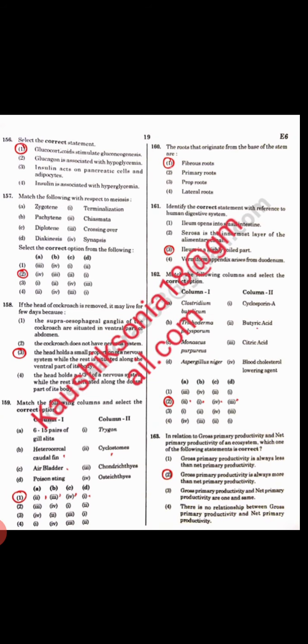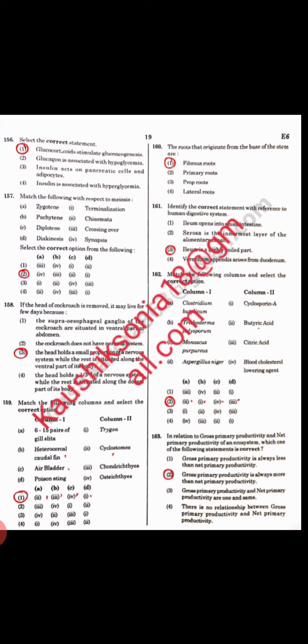Next, the roots that originate from the base of stem are fibrous roots in monocot plants. Then next question, identify the correct statement with reference to human digestive system. So ileum is the highly coiled part of the intestine. Option C will be right. Match the following columns. Clostridium butylicum, butyric acid. Trichoderma polysporum, cyclosporin A. Monascus purpureus, blood cholesterol lowering agent, also called statin. Aspergillus niger is used for commercial production of citric acid. Option second will be right.